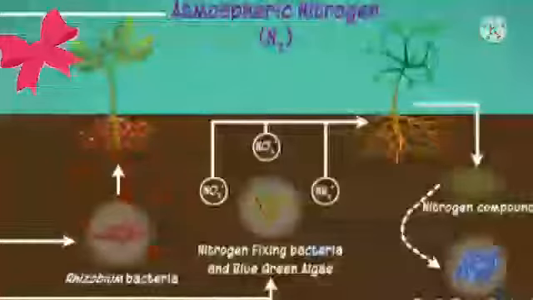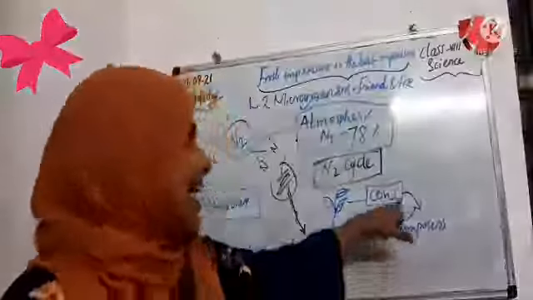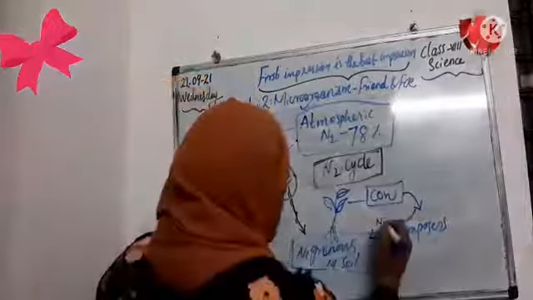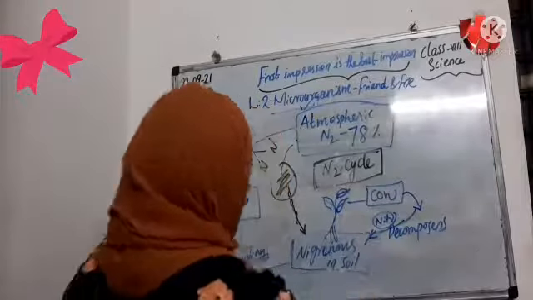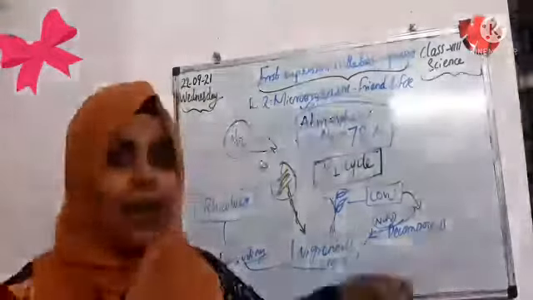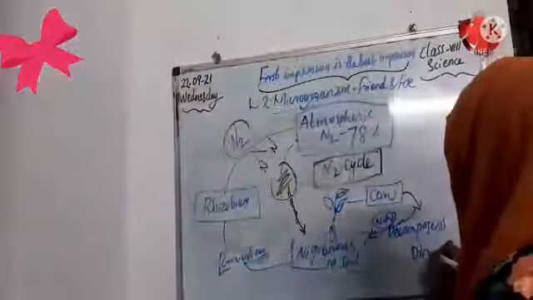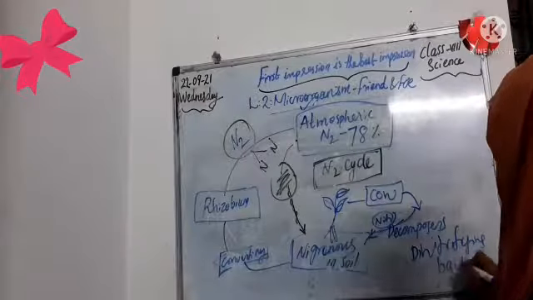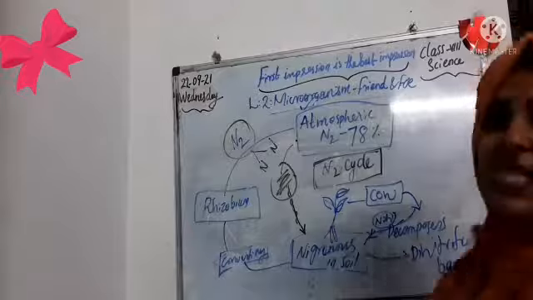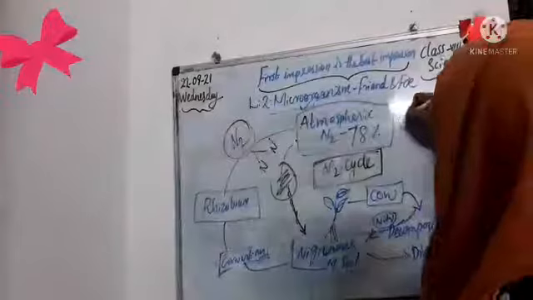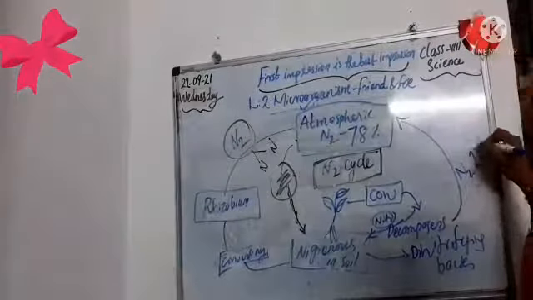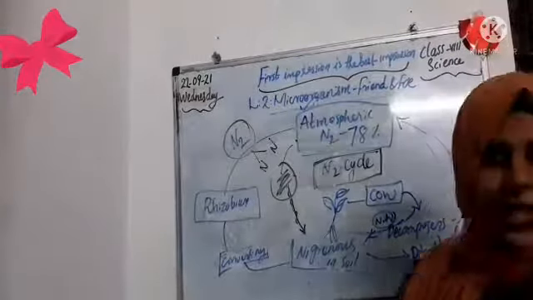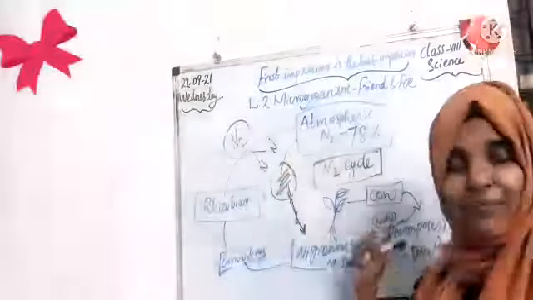After decomposition, the nitrogenous compounds enter the soil again. Then some bacteria, like denitrifying bacteria, convert this nitrogenous compound again into nitrogen gas, and it again reaches the atmosphere. So this cycle is completed.